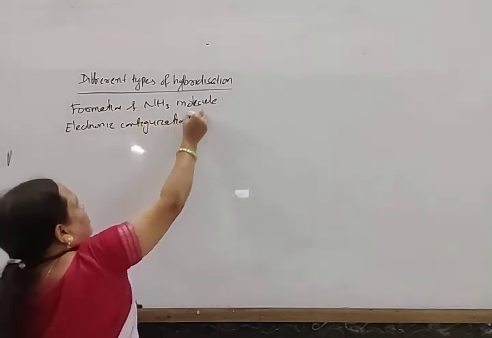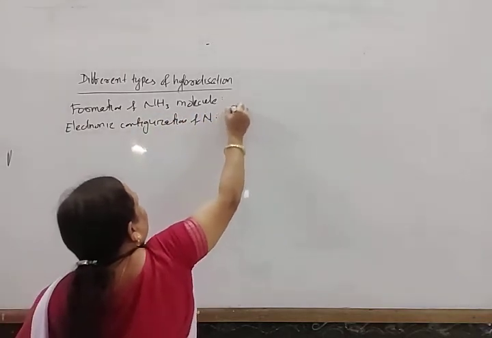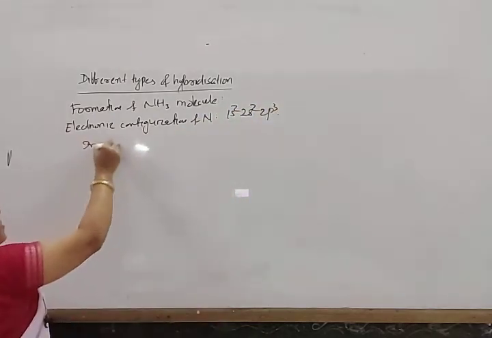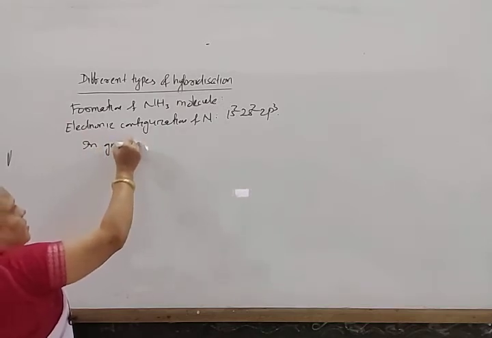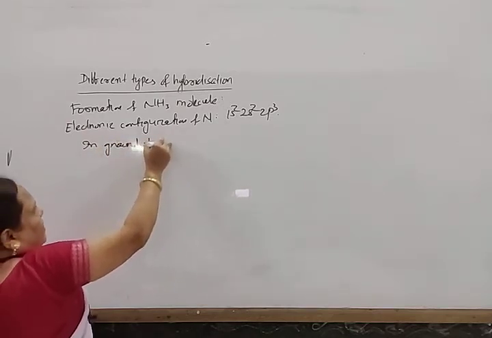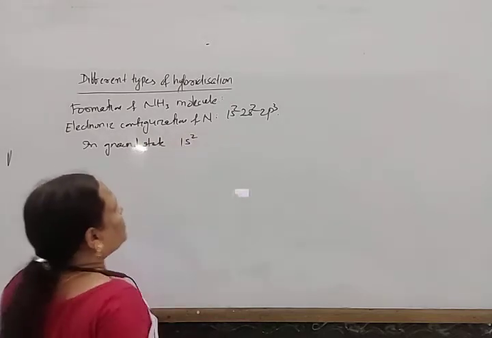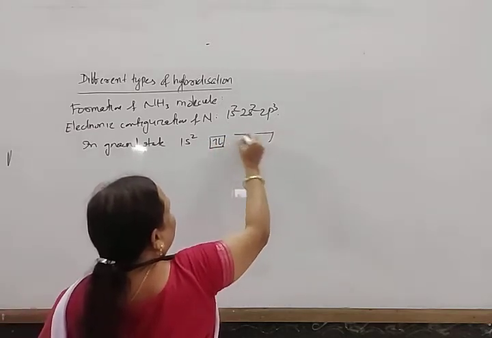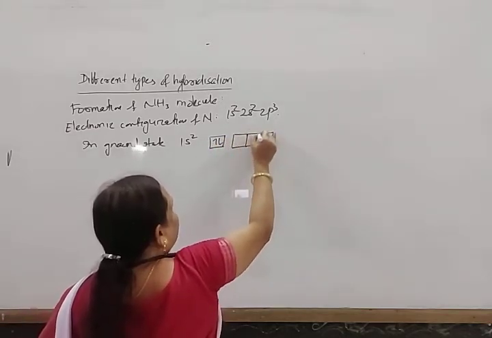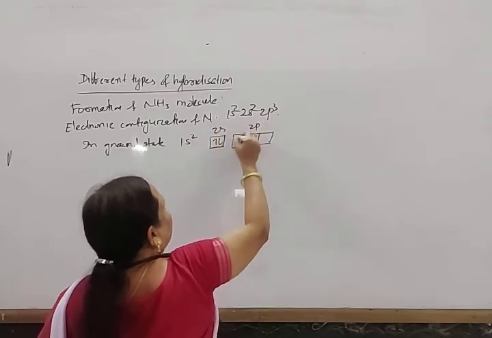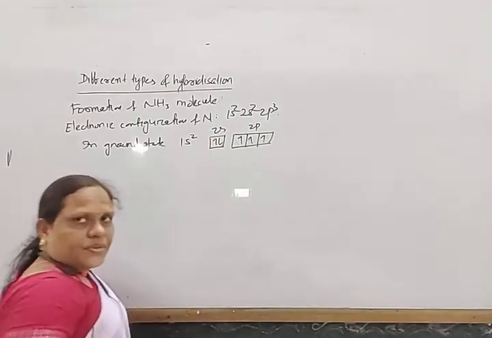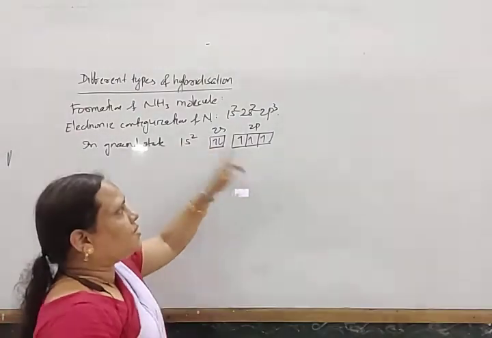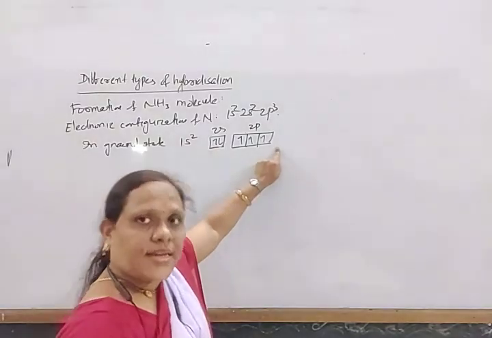nitrogen is 1s2, 2s2, 2p3. So in ground state, that is 1s2 and 2s and 2p. In 2p, 3 electrons present. In nitrogen, there is no d orbital. As there is no d orbital, excitation of this electron cannot take place.